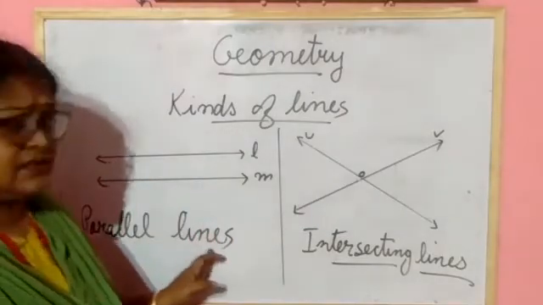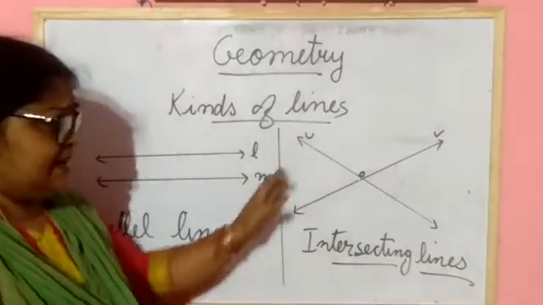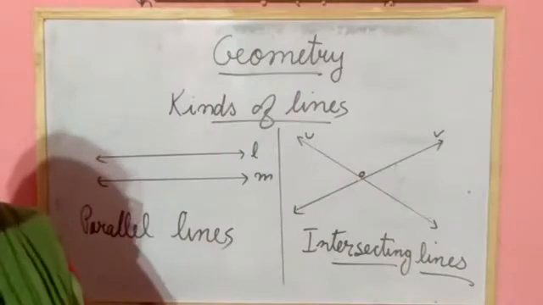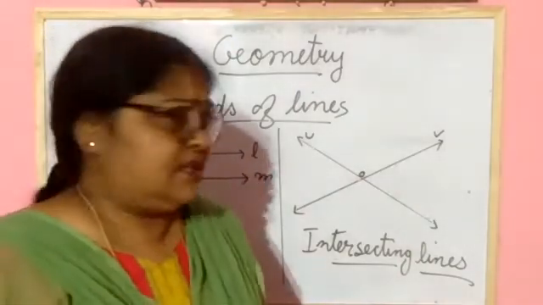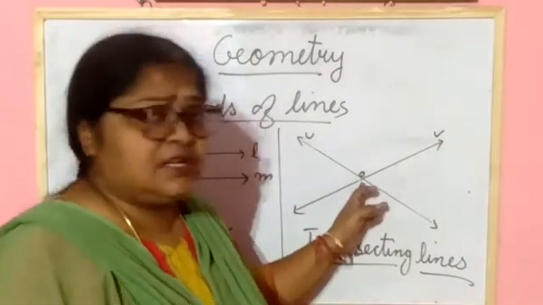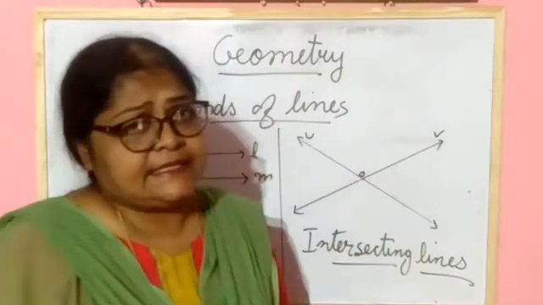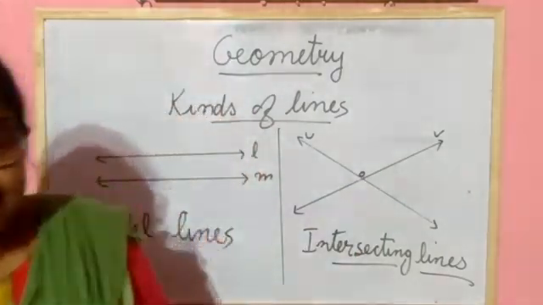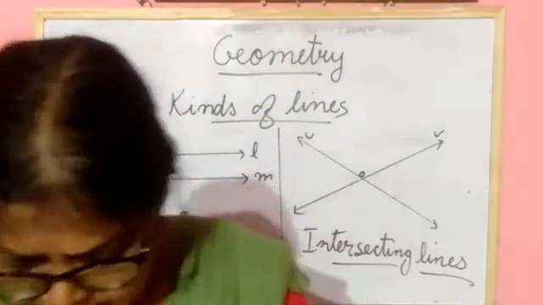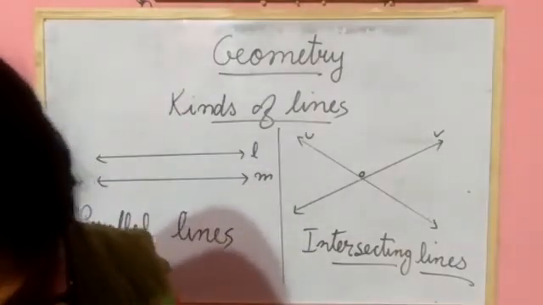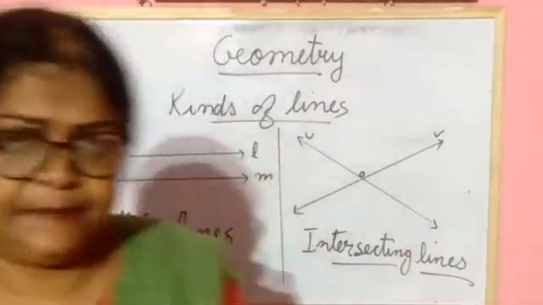That is known as parallel lines. Here two lines I have taken, and the two lines are cutting each other at point O. So this is known as intersecting lines. Clear what you have learned today? Intersecting lines and parallel lines.